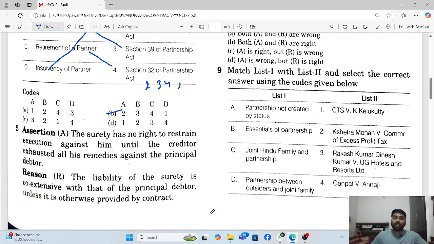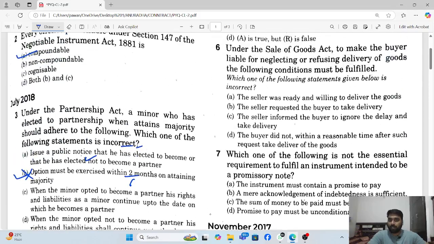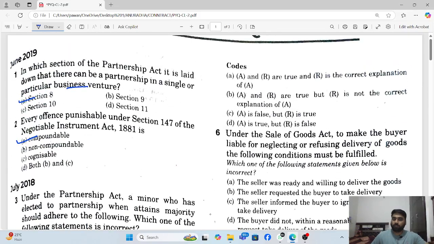The surety has no right to restrain execution against him until the creditor has exhausted all his remedies against the principal debtor. That is right. The surety cannot be made liable until and unless the creditor takes all remedies against the debtor. The liability of the surety is coextensive with that of the principal debtor unless it is provided by the contract. That is also right. So A and B are correct and B is the correct explanation of it. So the answer is A.